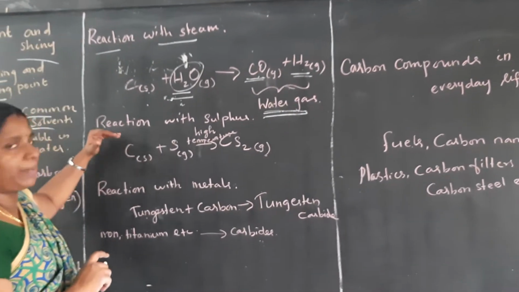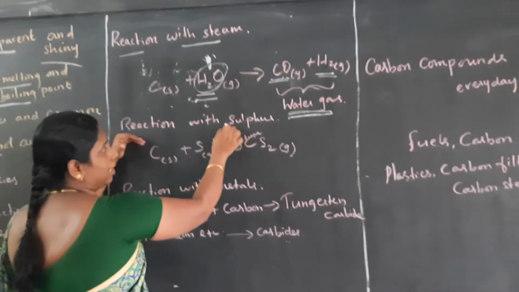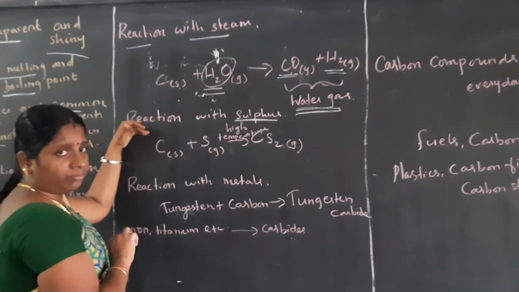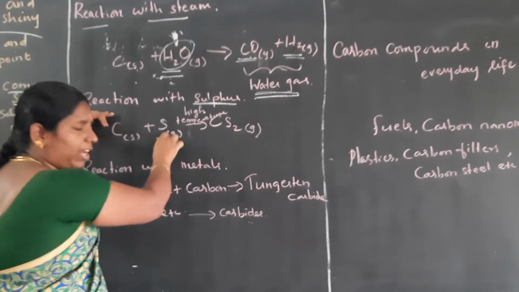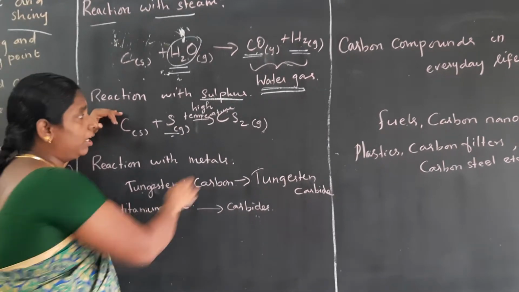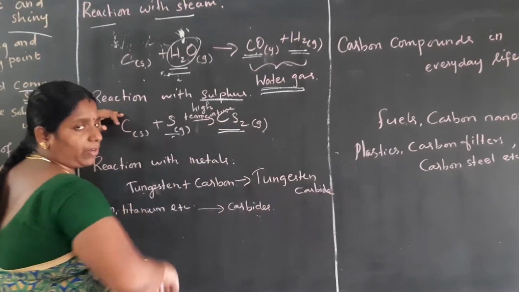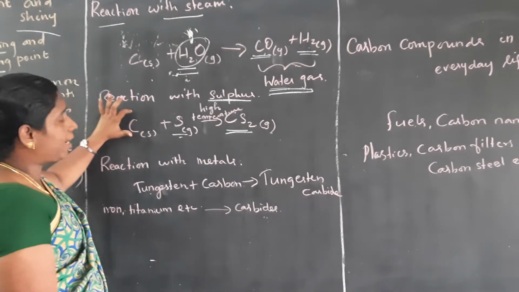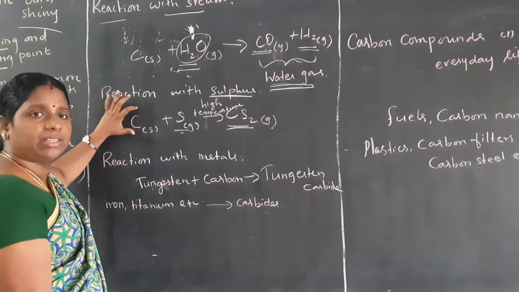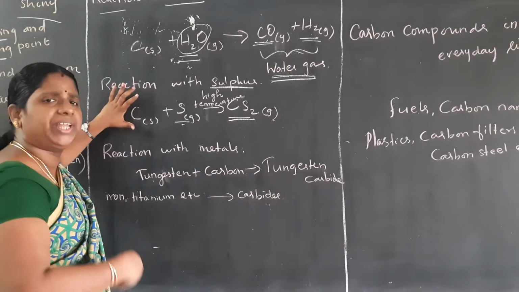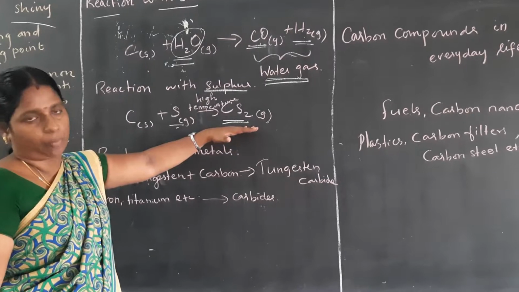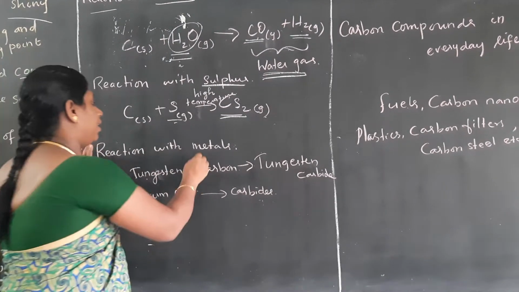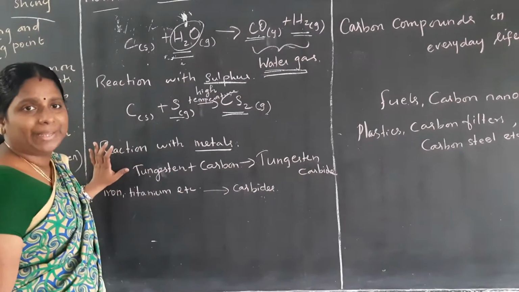The next chemical property of carbon is reaction with sulfur. If carbon reacts with sulfur at very high temperature, it will form disulfide. Next, carbon reacts with metals.